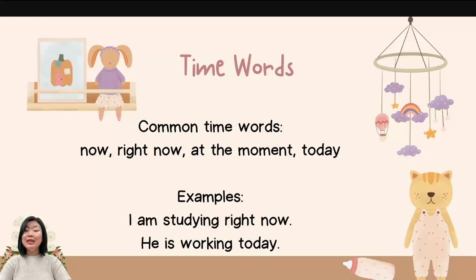Next example is he is working today. So here, if you just say he is working, we don't know if he's working now, right now, or at the moment. So the audience will pretty much know that this action will be happening today.